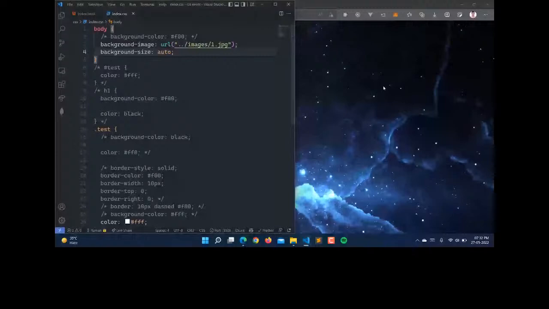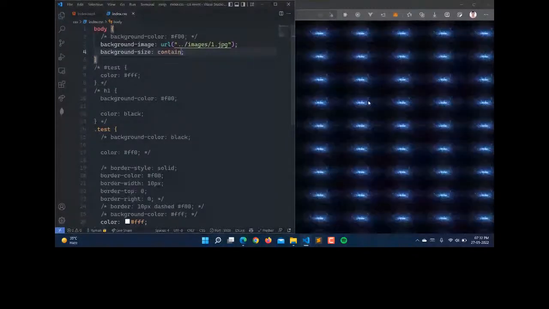So auto is the default, and then we have contain. What will contain do? Contain will make the image fit as a container, which means it will show you the whole image.